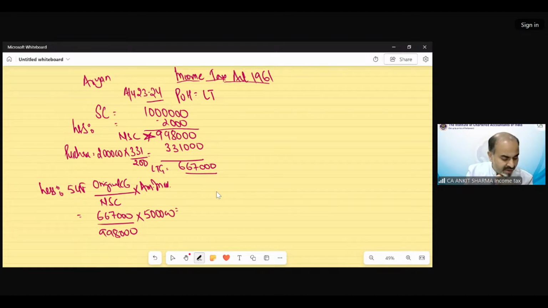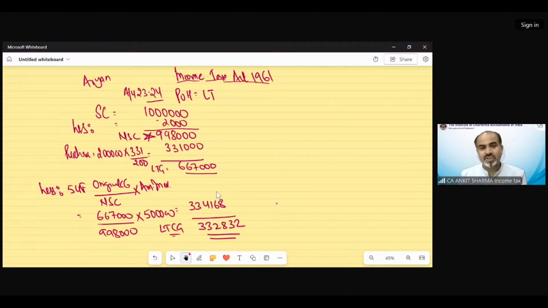It would be 334,168. Yes, Sujay, you are correct, that is the correct formula. So this is the exemption under section 54F, and the long-term capital gain would be 332,832. Now the interesting question I am going to ask you is something different.